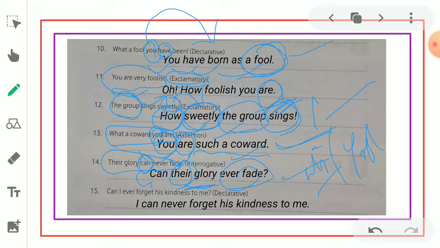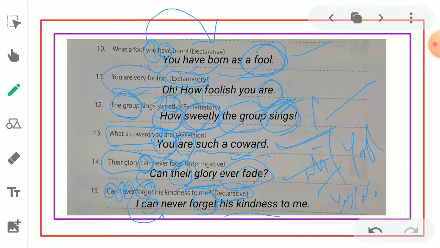Then, can I ever forget his kindness to me? It is asked in the form of yes or no. A question is nothing but interrogative. Interrogative can be turned into declarative. How do you write it? By taking the helping verb. The first person I is placed at the first: I can never. Ever becomes never here. I can never forget, where forget is the main verb taken after the helping verb. Then the continuation: his kindness to me, and at the end a full stop.